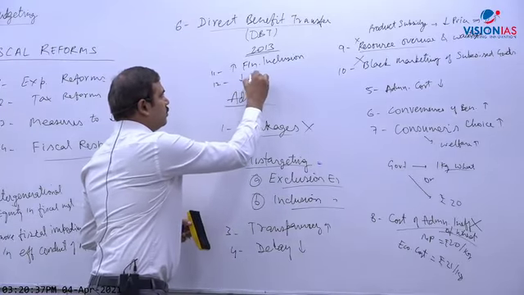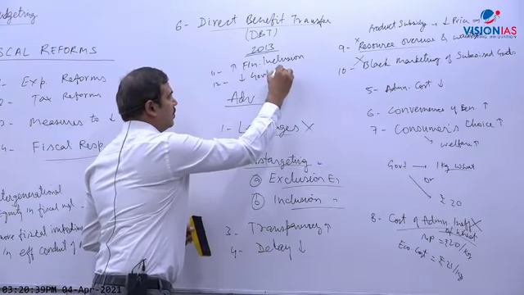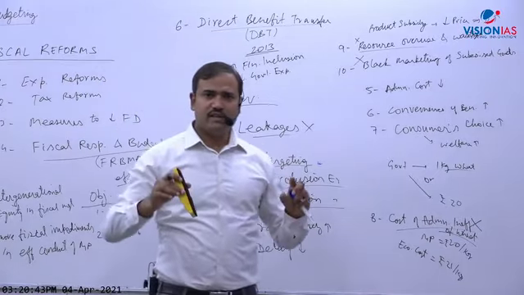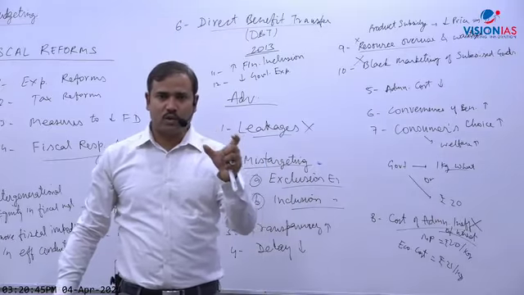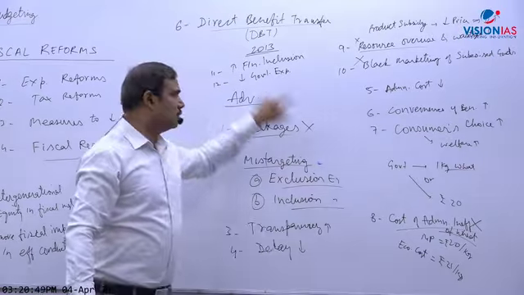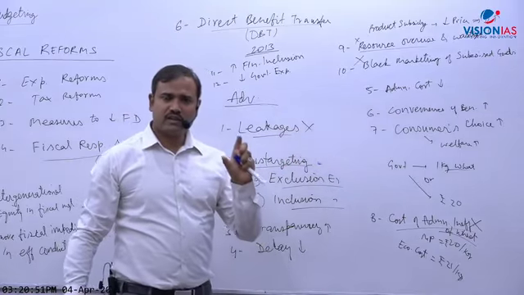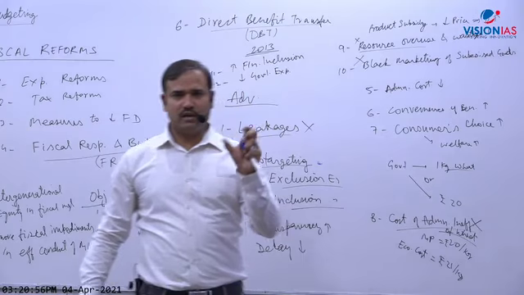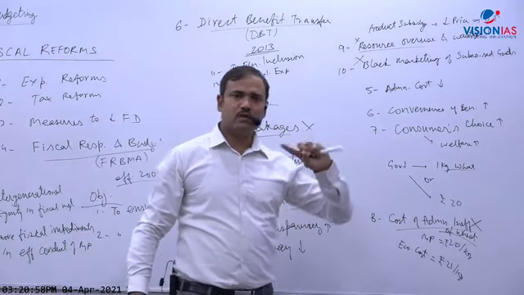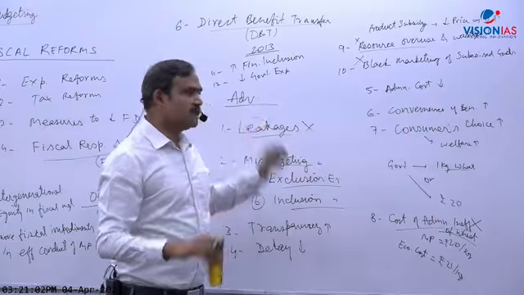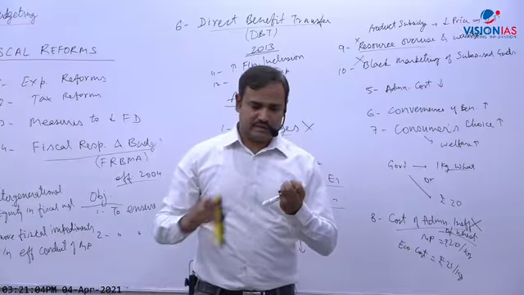Twelve, it will reduce government expenditure. It is a fiscal reform we are talking about because of this only. So government expenditure will reduce, and it is estimated that several lakh crore of expenditure has already been reduced through DBT. The money saved is in lakh crores, not in thousands of crores. Almost every year it is lakhs of crores saved, because leakage is reduced, as per estimates. So overall, these are the benefits. So I have discussed 12 benefits here.